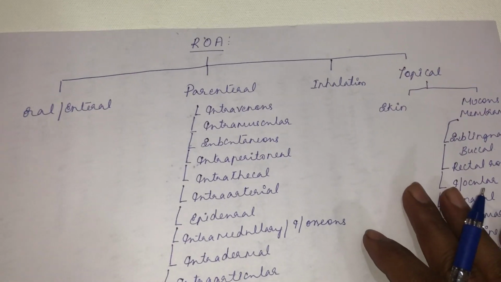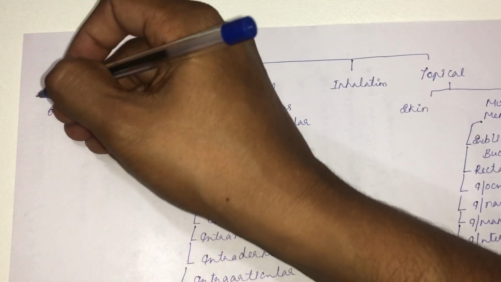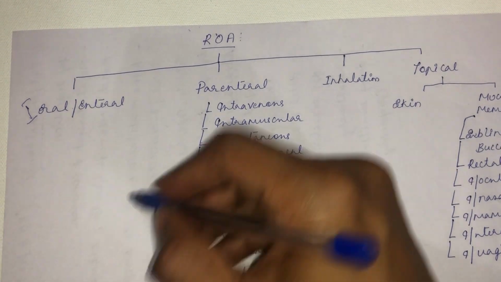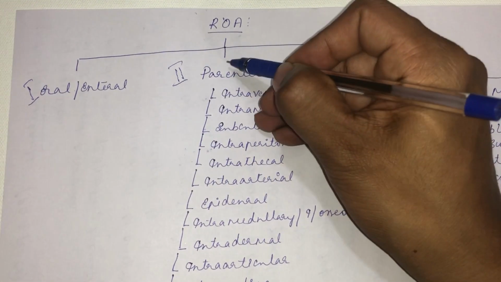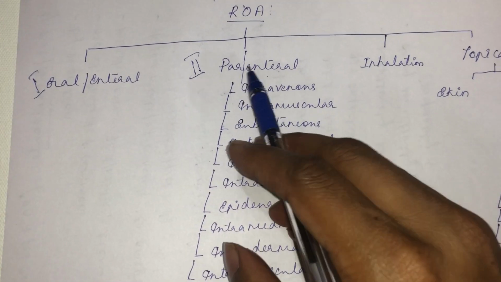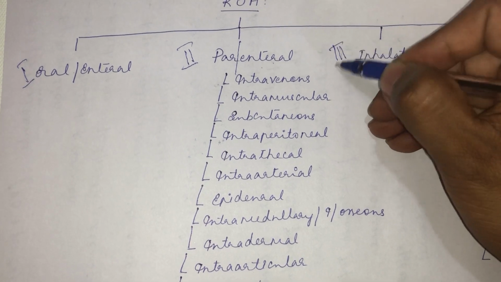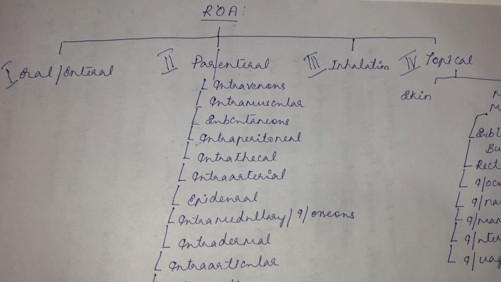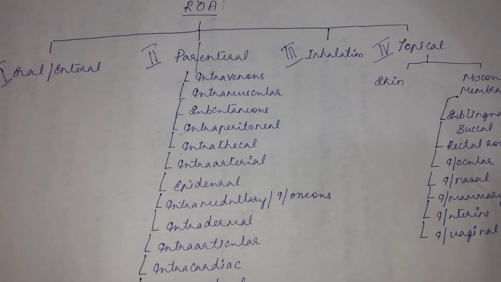Coming to the routes of drug administration, you get the oral or the enteral route of drug administration. That will be the first route. Then the second route is the parenteral route. The name itself suggests parenteral, beyond the enteral. So anything beyond enteral comes under the parenteral route. Then the inhalation route or pulmonary route. Then the topical route. The four common routes of administration are the oral or enteral, parenteral, inhalation, and the topical route.